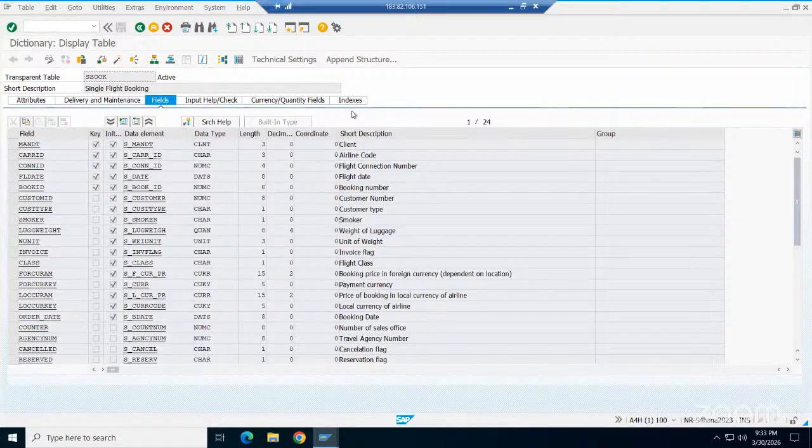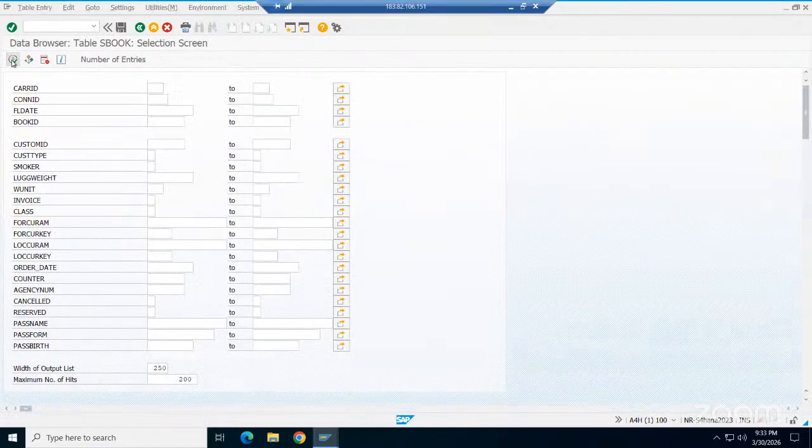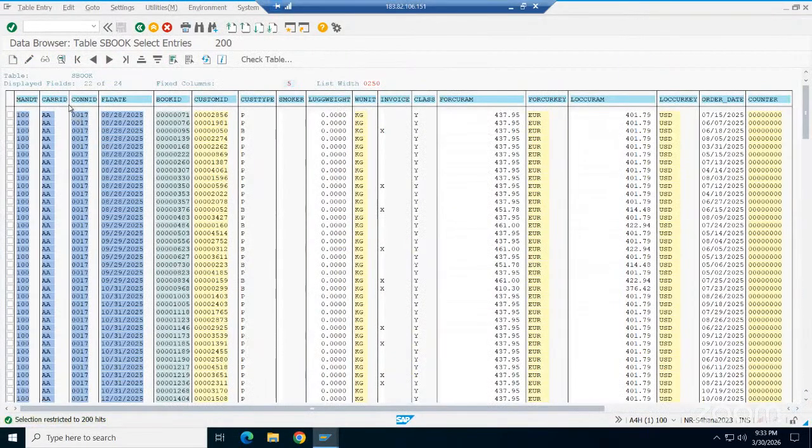You see the data here. Go to contents. It contains all the flight information: American Airlines, flight ID, flight date, booking ID, customer type, private or business, smoker or non-smoker, like that. This table contains all the flight data. SAP provides this for demo purposes. All SAP trainings go through these tables only, not MARA, MARC and all.